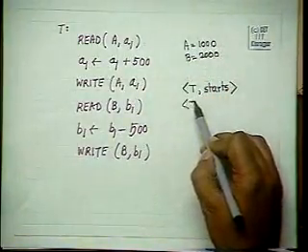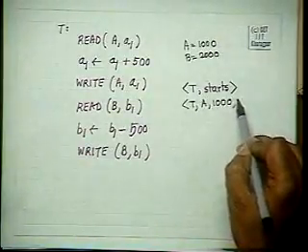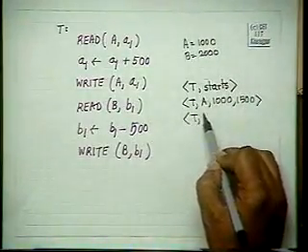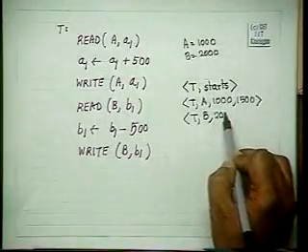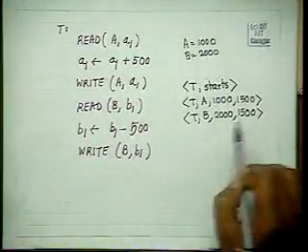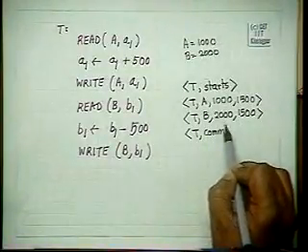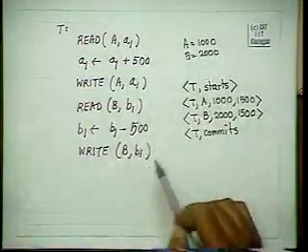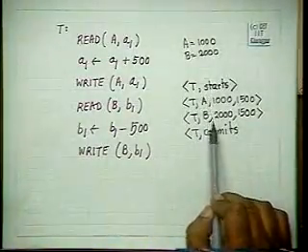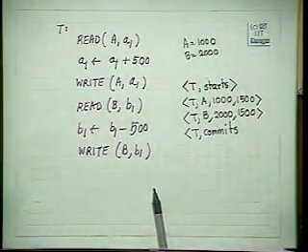Then you will have T, A, 1000, 1500, T, B, 2000, 1500, and T commits. For this transaction, this is the only information you can have, and obviously they will be occurring in this sequence because this is the sequence in which it is executed in the program.